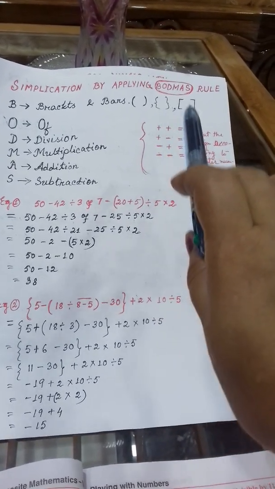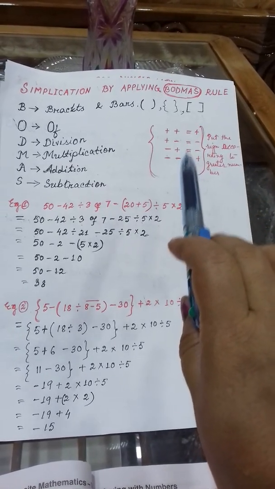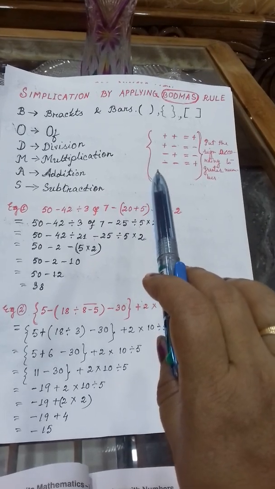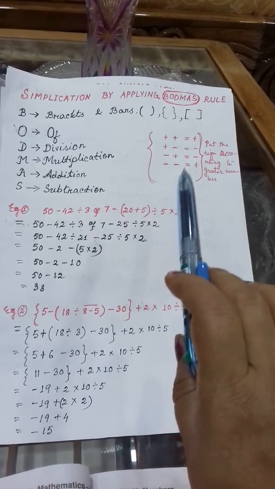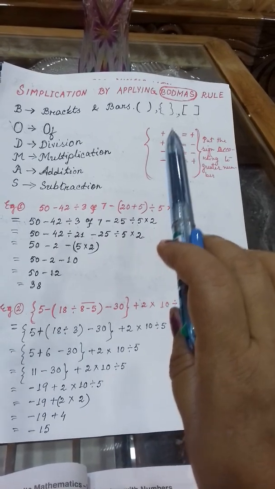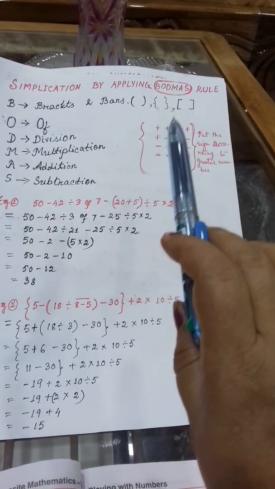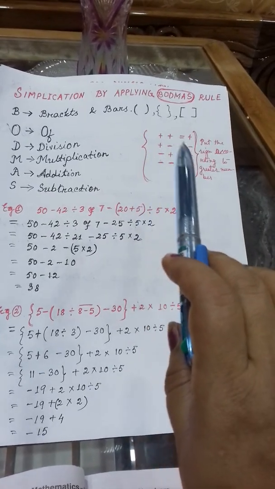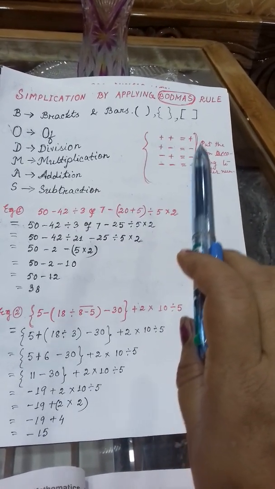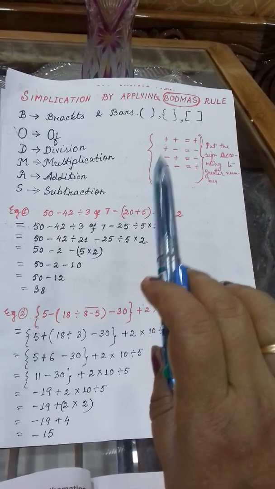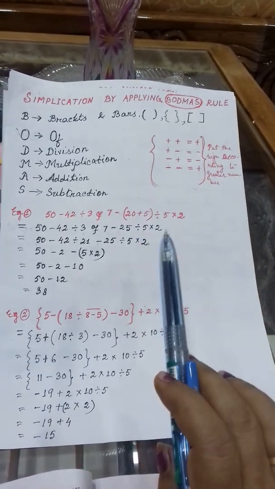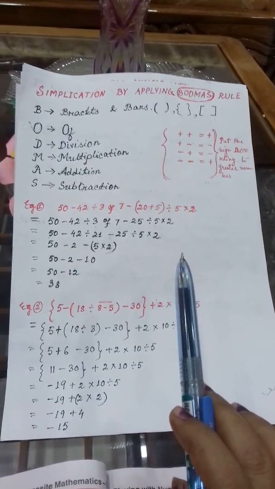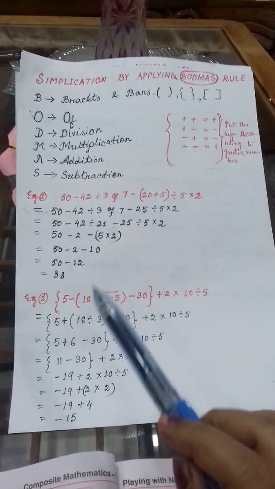But regarding all the cases, one thing you must know: when you put the sign before the final result, you must pay attention to which is the greater or greatest number among the numbers. Whatever sign is before the greatest number, that sign you have to put in the final answer. Got it?